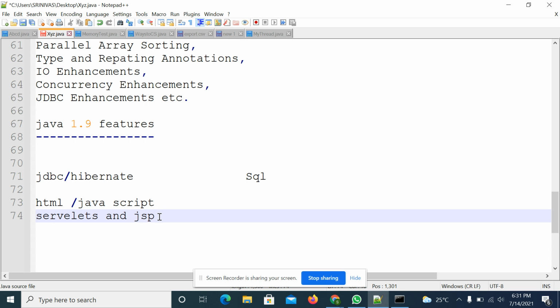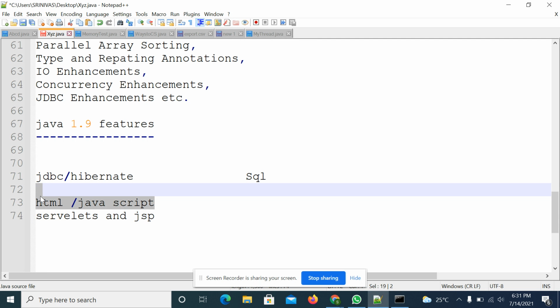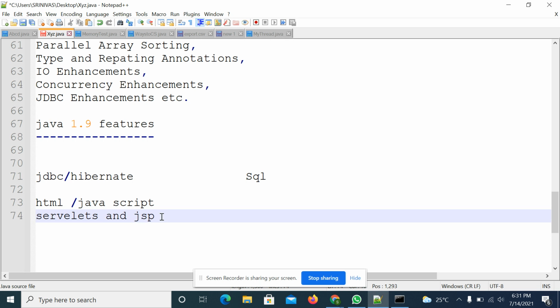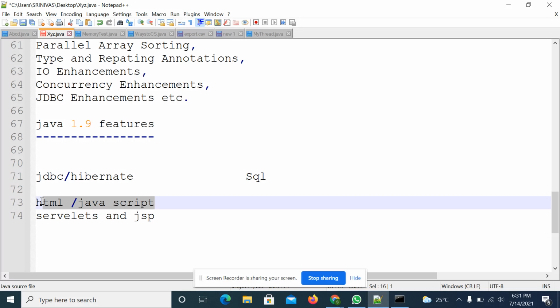So that means we will split. What is the view layer? What is the model layer? What is the controller layer? In that case, the view part will be covered with HTML and JavaScript. To implement servlets and JSP applications, we need to know HTML and JavaScript, at least a little bit.